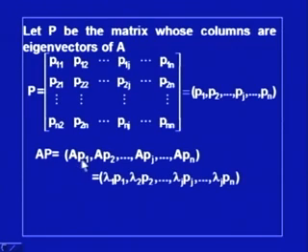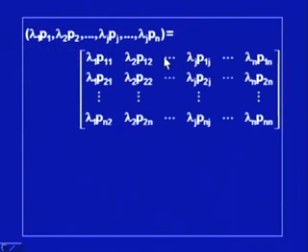And now, AP1 is equal to lambda 1 P1, AP2 is equal to lambda 2 P2, and so on. So, we can say that APJ is equal to lambda j Pj, and from here we can say lambda 1 P1, lambda 2 P2, lambda j Pj and lambda n Pn is equal to this matrix. This we have already seen.